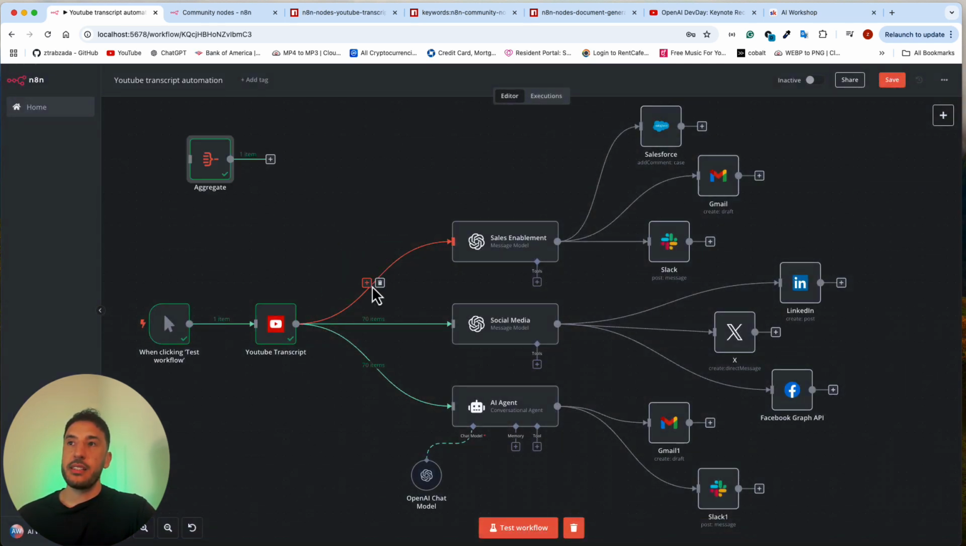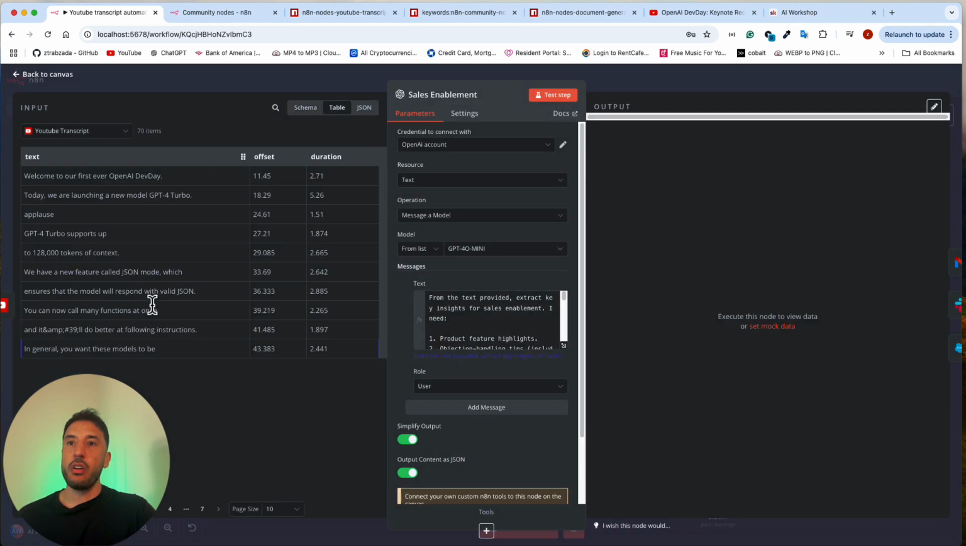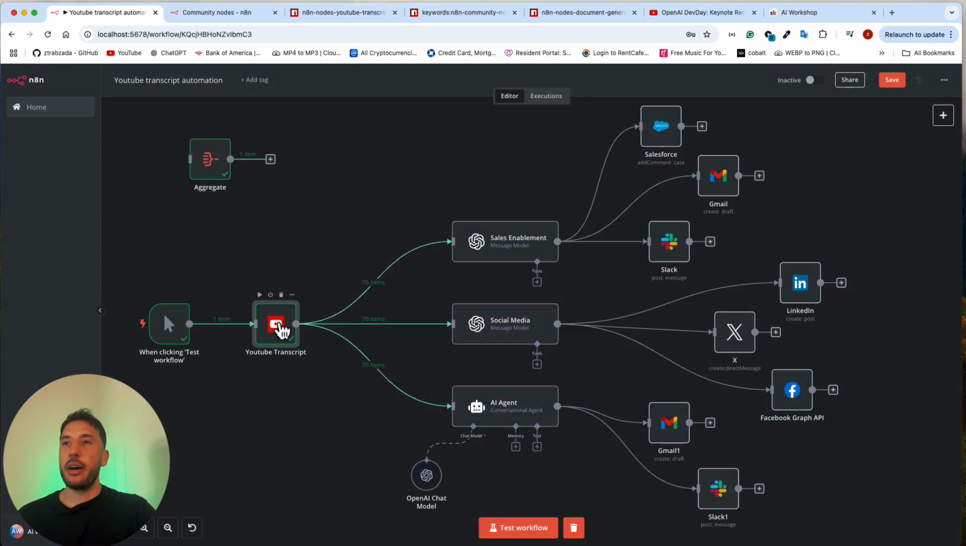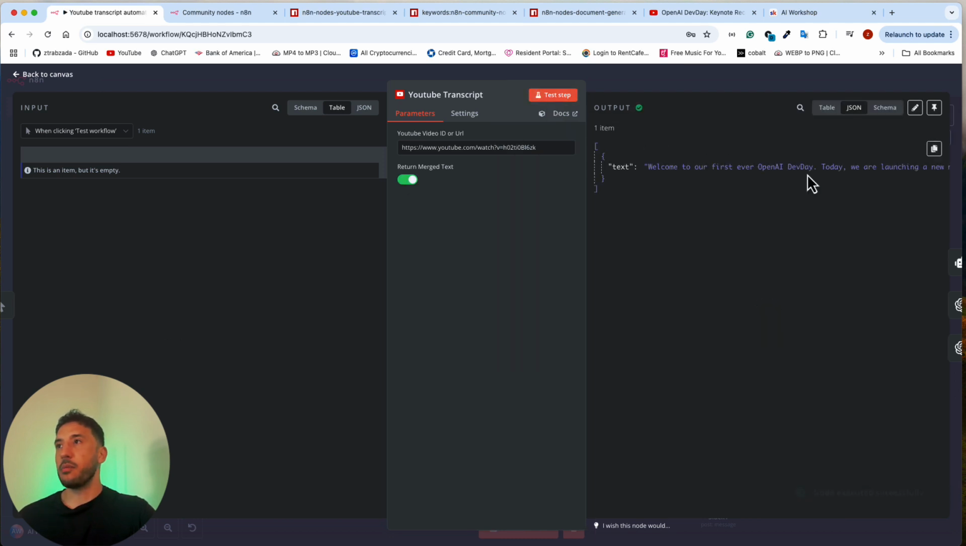So now it's saying sending 70 items. And if we go to our sales enablement here, you can see it's sending all of these different pages, and I don't want that, right? For my use case, I want to be able to return this just as a merge text. So I'm going to click on that. Test step, and welcome to, yep, perfect.